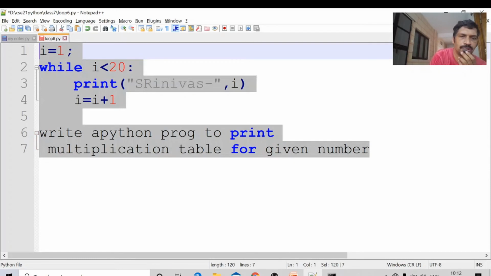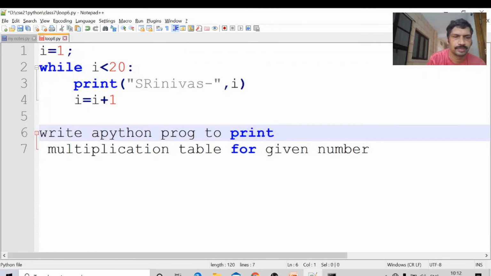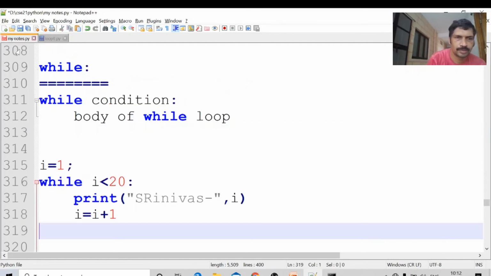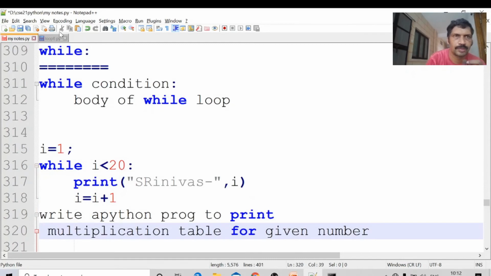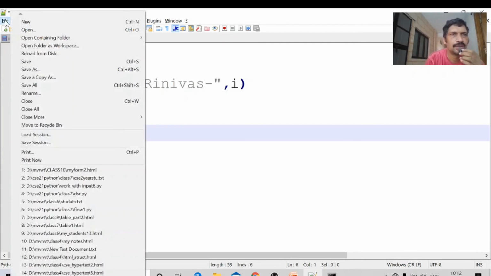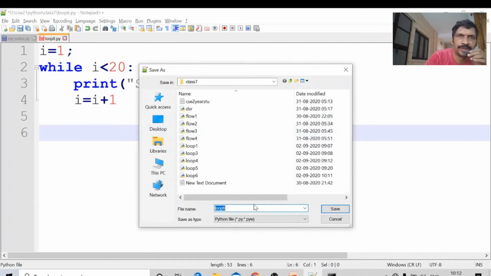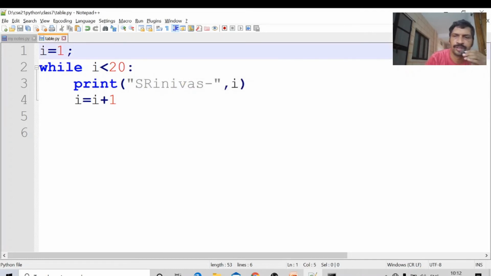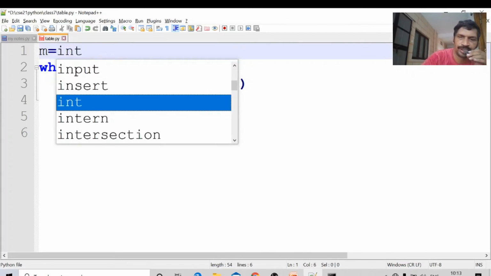Control, file, save as table. I am giving the name of this program as table.py. Okay, first we have to read the number. m equal to int, convert to integer.